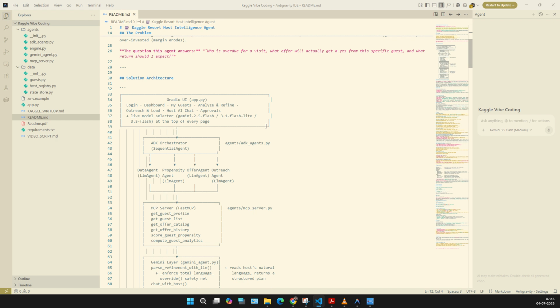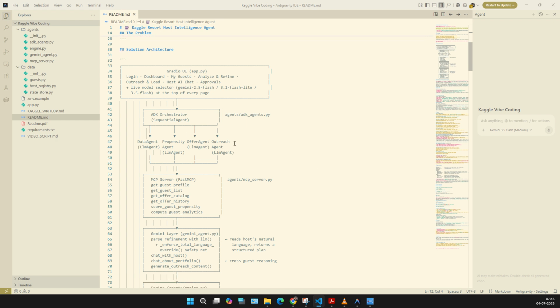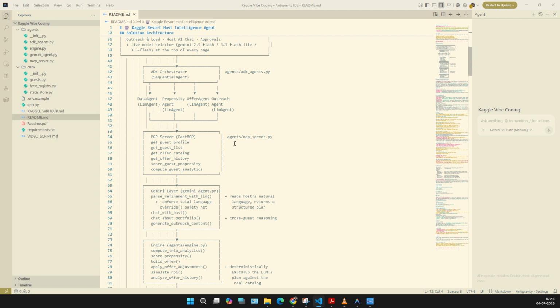So this is the solution architecture. This is a multi-agent system built with Google ADK and a Model Context Protocol server. Four sub-agents run in sequence. A data agent fetches guest profile and behavioral history, and a propensity agent scores the likelihood of returning. An offer agent builds the comp package within the guardrails, and an outreach agent recommends exactly how and when to reach out. All of this data access goes through the MCP server with 6 tools, and every single one enforces host-level access control. A host can only see their own guests.